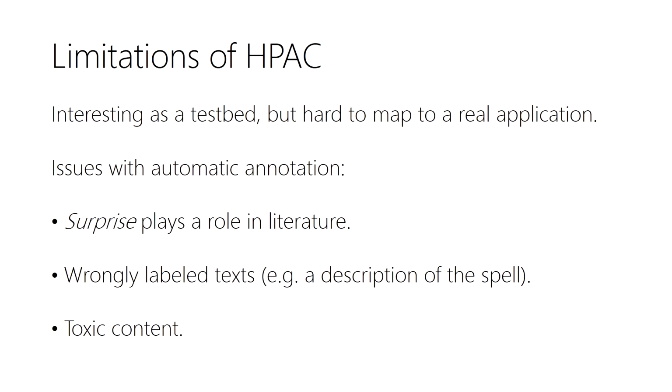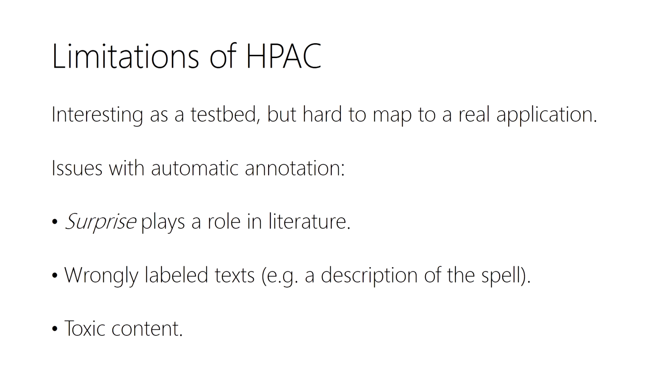It's also fair to say that when we are creating a dataset in an automatic way, there are also some limitations. For example, in this particular case, we are working on a fictional domain, so it's hard to map to a real application. It's more like a toy problem. There are also some issues that might happen with automatic annotation. For example, when we are working with literature, we have to take into account that surprise plays a role, so we cannot always expect that a character is going to cast the most obvious spell at each time.